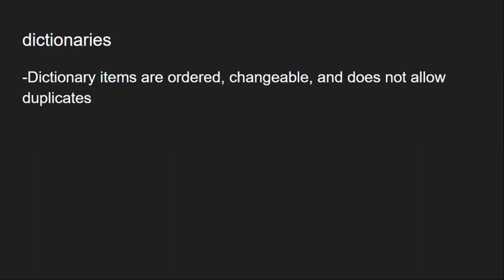A dictionary is like a list, but it doesn't allow duplicates. Dictionary items are ordered, changeable, and do not allow duplicates. We can access it by writing the dictionary name, then the key of the value we want to access, surrounded by square brackets.